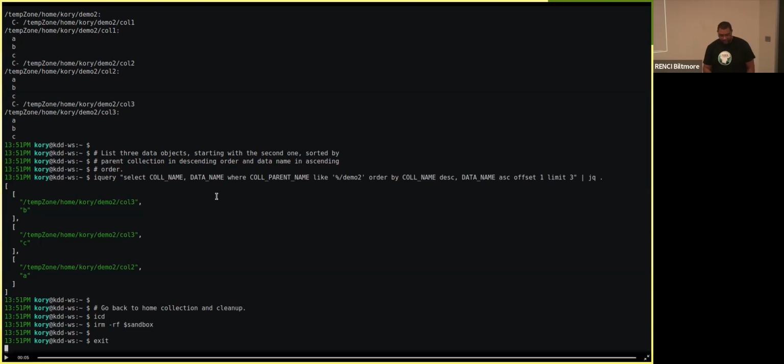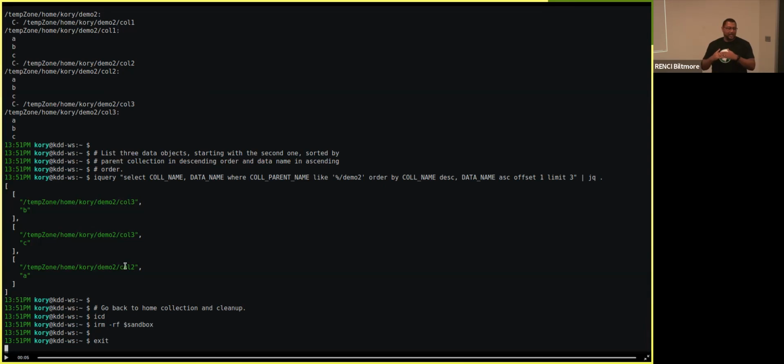If we look at this output, collection 3 would have been at the very top of the list because we sorted collections in descending order. And then we used the data names within those collections to sort in ascending order. So that explains why B comes before C.